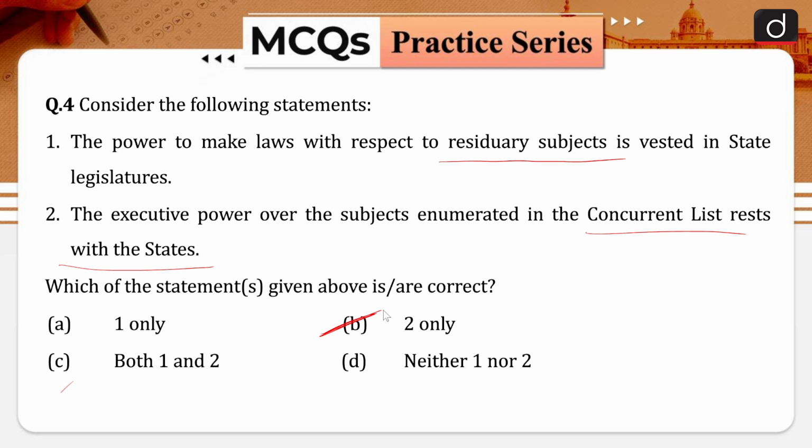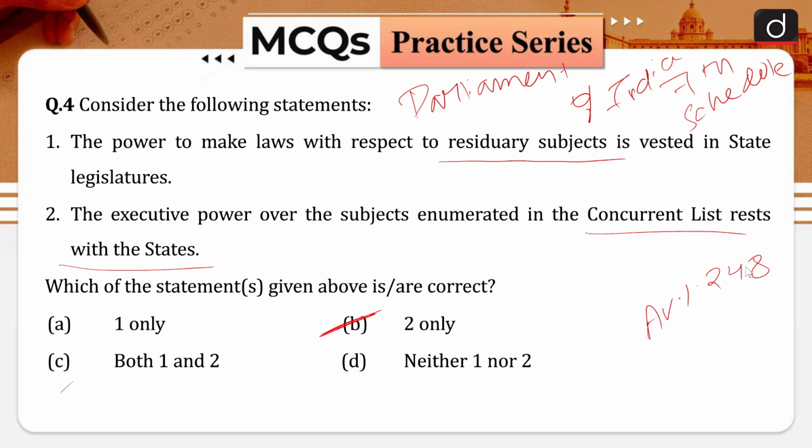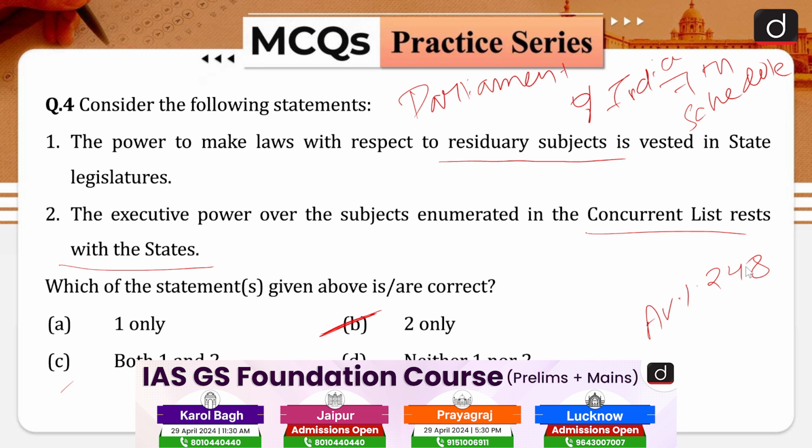So residuary subjects are those subjects which are not enumerated in any of the 3 lists mentioned in the 7th schedule of our Indian Constitution. And who has the residuary power? It is the Parliament of India. It is vested with the Parliament of India. It is not vested with the state legislatures. And which article states that? Article 248 of our Indian Constitution. It specifically states that under the Indian Constitution, the Parliament has exclusive power to make any law with respect to the residuary subjects.